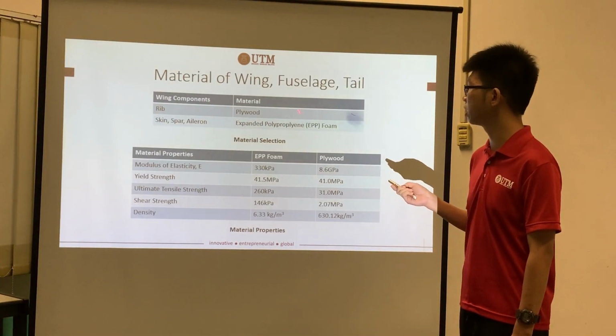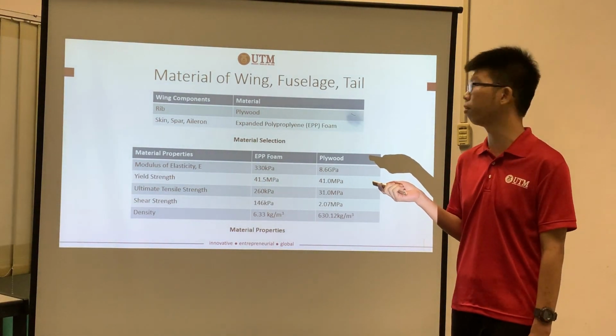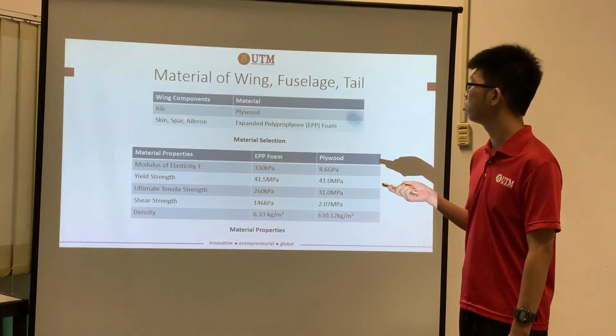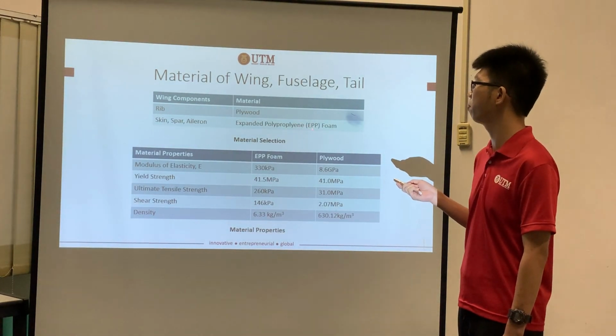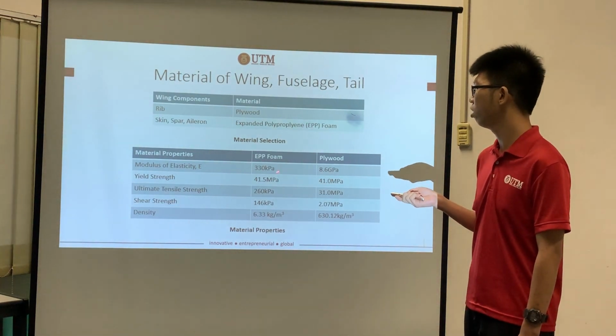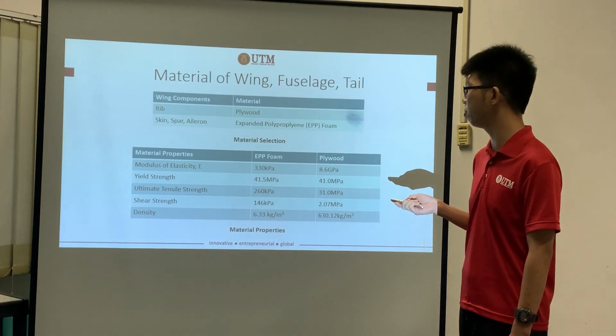Next, these are the material selection of our wing components. The rib is made up of plywood, and the skin, spar, and aileron are made up of expanded polypropylene (EPP) foam. So the following is the material properties for EPP foam and plywood.